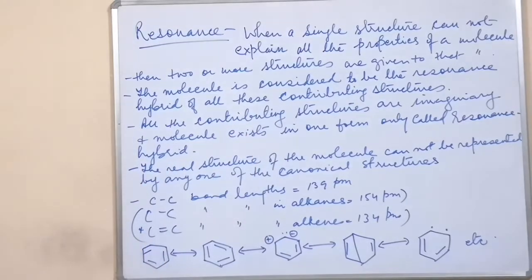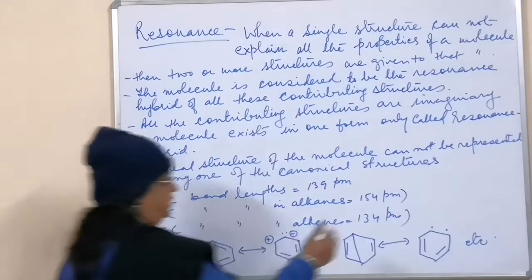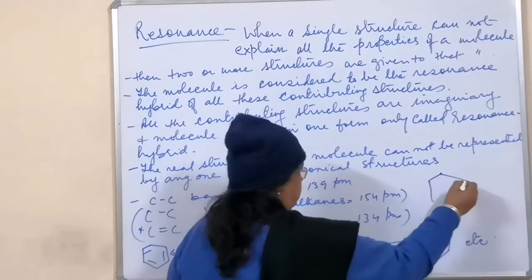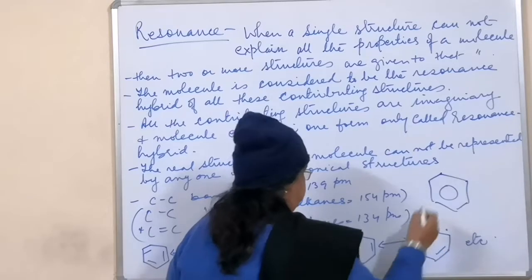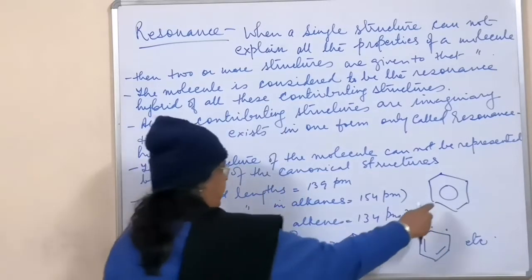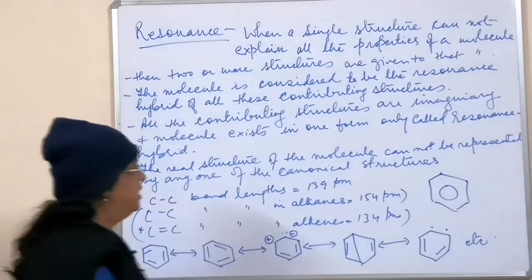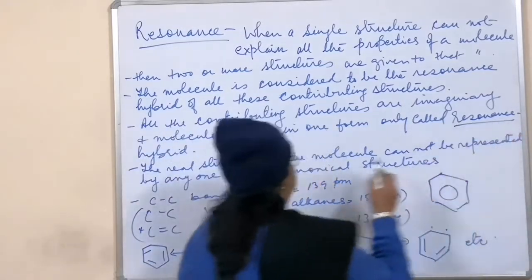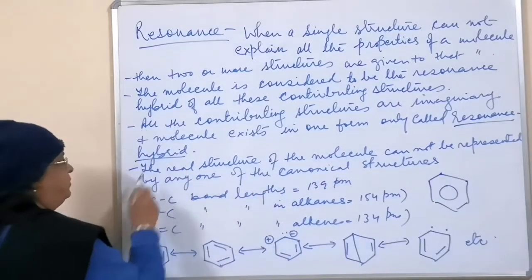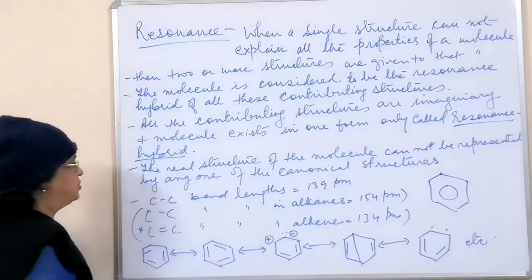As I told you earlier, these two structures A and B can be written like this, and we can write it as a circle. This whole thing is called the resonance hybrid, which I have written there. Actually the resonance hybrid is real, and none of these structures is a true structure.